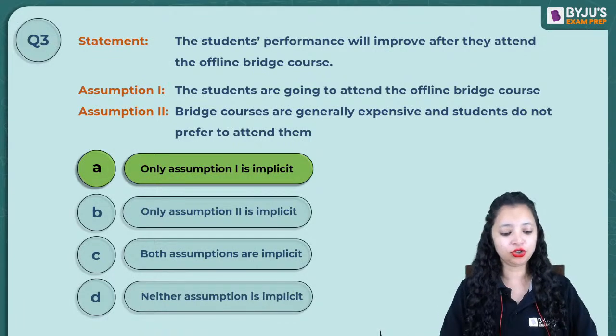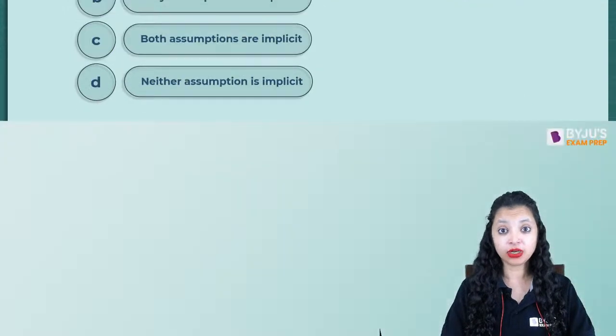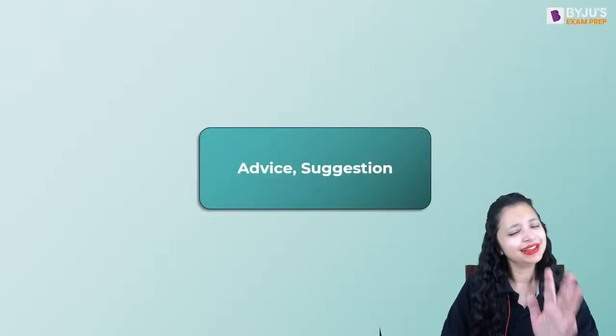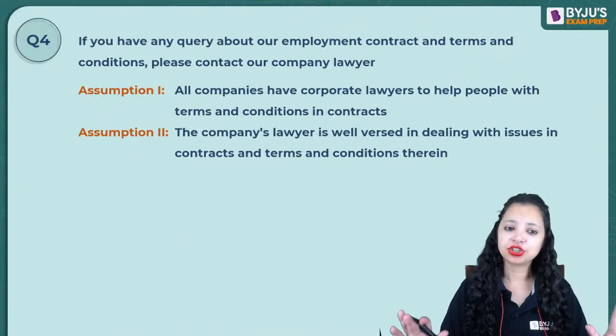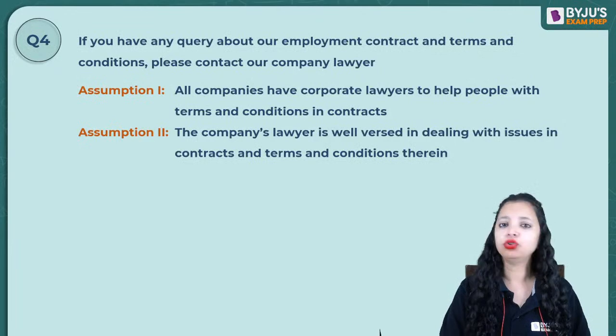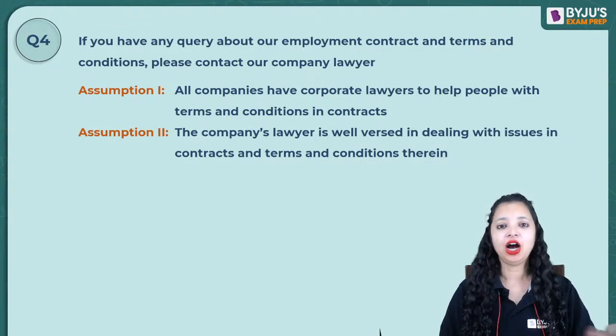Now, let's move on to the next category of questions. That's advice and suggestion. We've already discussed that in bits and pieces. Let's quickly jump on to the question. Here you go. Read the question and tell me how many assumptions will follow?